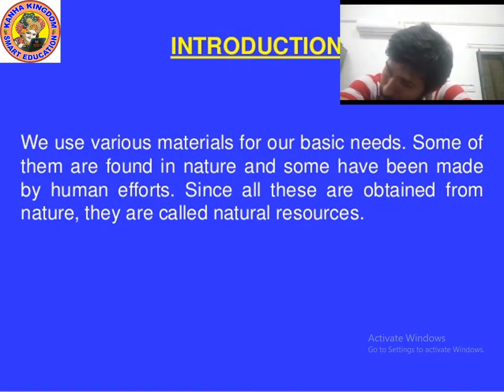Some have been made by human efforts, like there are many artificial clothes. And there are many natural clothes, like woolen clothes and silk clothes. There are many artificial clothes like rayon, nylon, Dacron, acrylic. We get rubber from the rubber tree, which is natural, and we can also make artificial rubber. We make different chemicals also, natural and artificial. So there are many things. I hope that you understood.